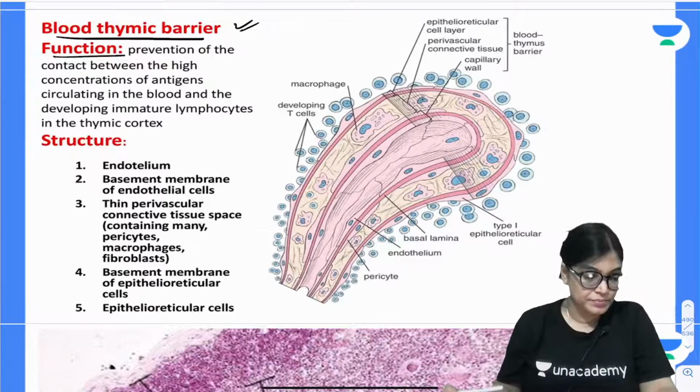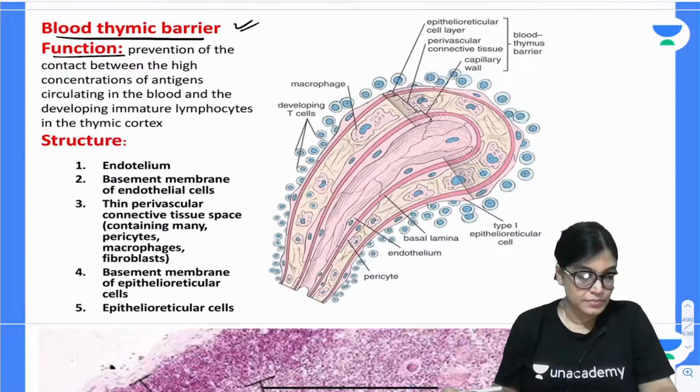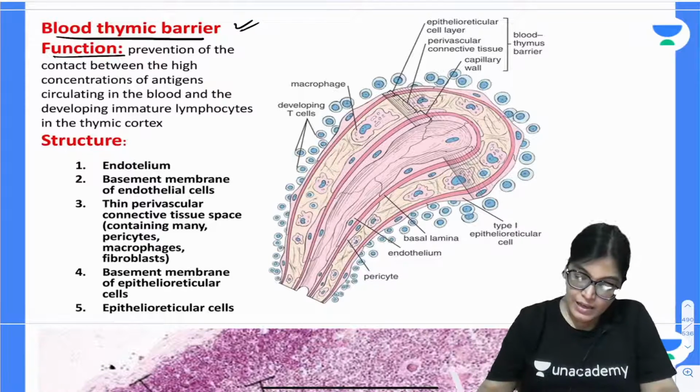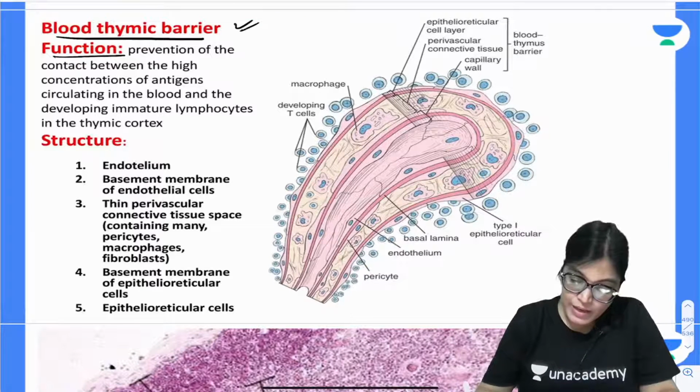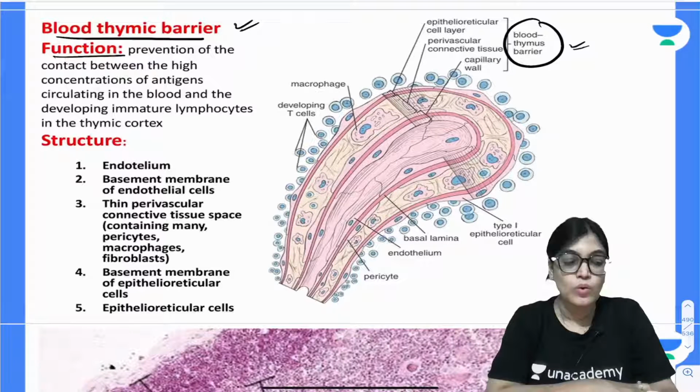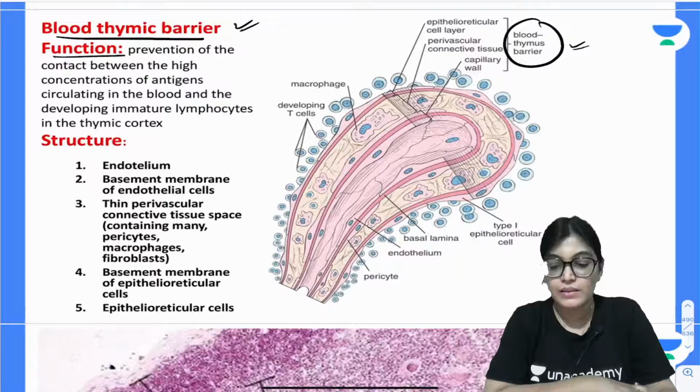Okay. So, what happens? When we are talking about the blood thymic barrier, we have to know the important constituents of the blood thymic barrier.